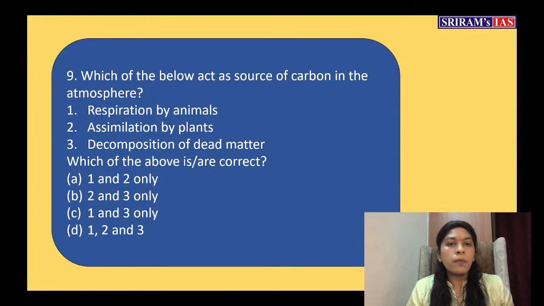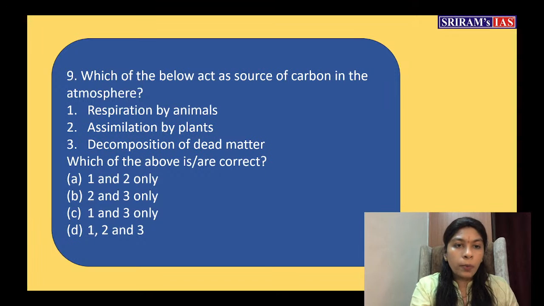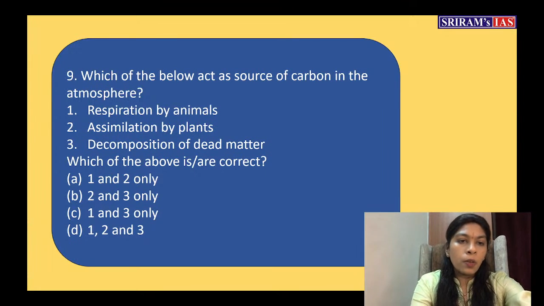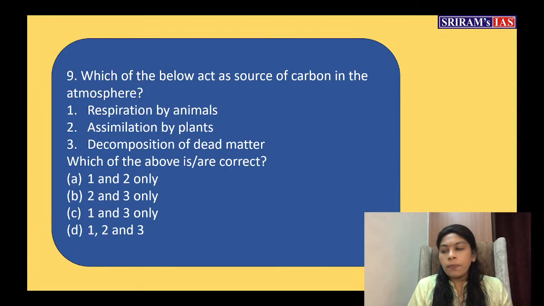Come to the next question. Which of the below act as a source of carbon in the atmosphere? This looks simple, but it is also a bit tough. There are three options. One is respiration by animals. Second is assimilation by plants. Three is decomposition of dead matter. Which of the above is or are correct? Now you can take your time. Just give me the answer. Let me see if you can guess it right or not. Anybody?